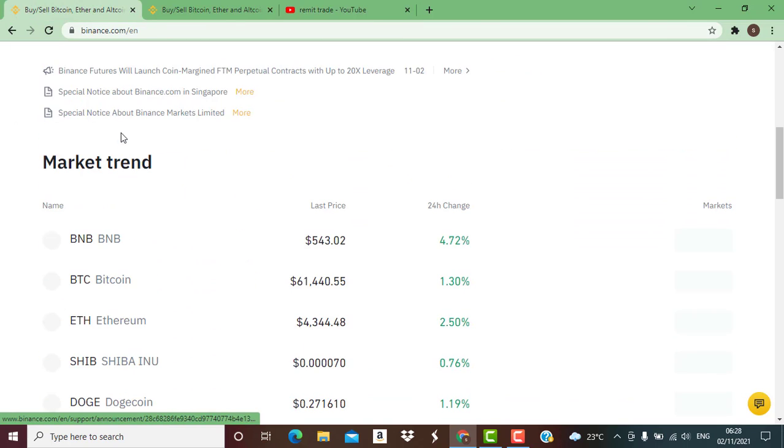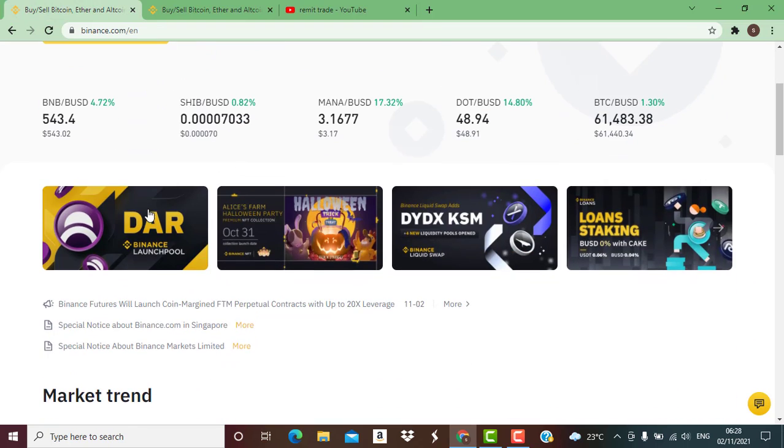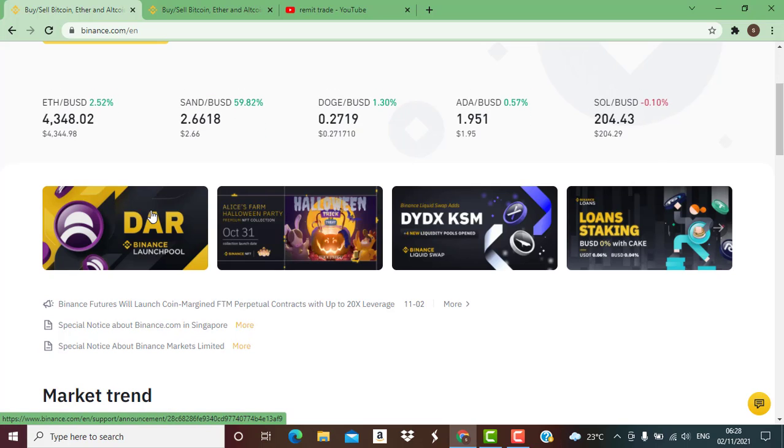Remember, today, like I said, is going to be very practical and I'm going to guide you through the step-by-step guide on how to participate in this recent Binance Launchpool.